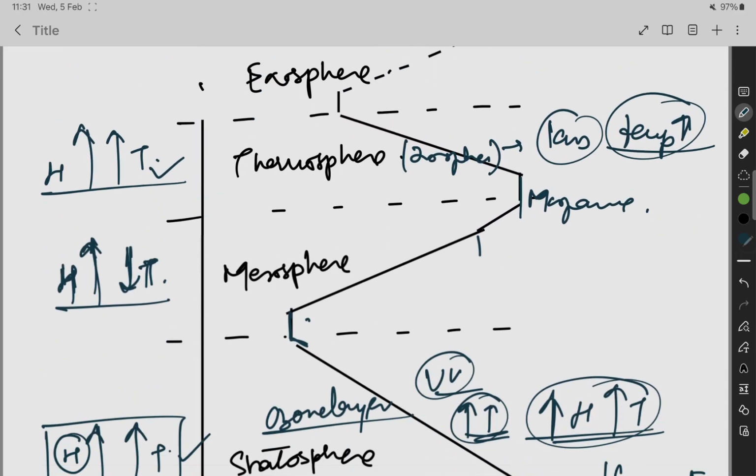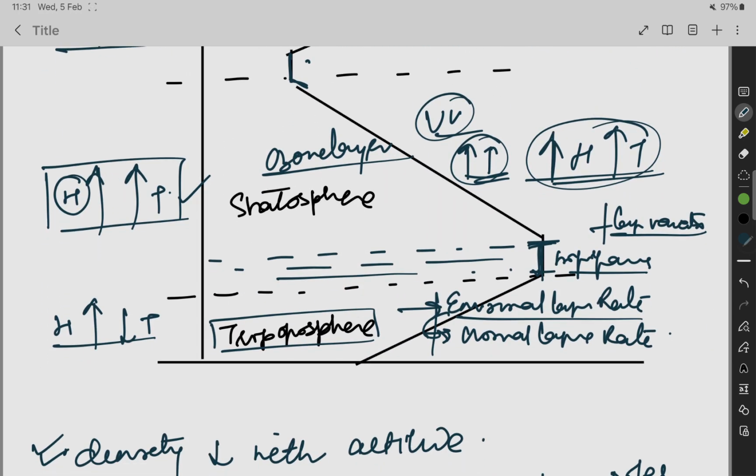Then, come to the troposphere. Here you will find two things: environmental lapse rate and normal lapse rate. What is environmental lapse rate? Environmental lapse rate is defined as the decrease in temperature with increase in height.